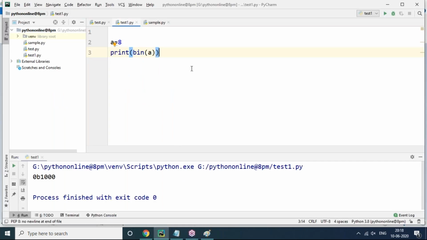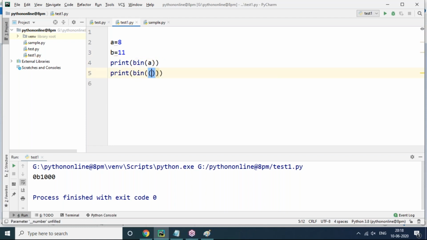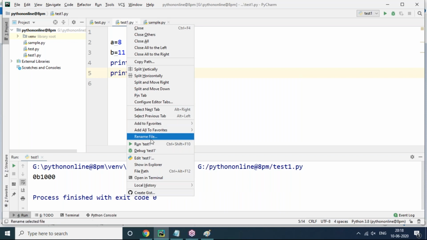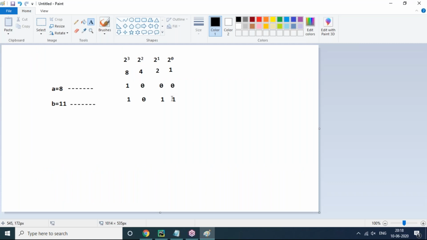If you want clarity, suppose again you take b equals 11. Now I am taking the binary form of b. Now you can see this, is this 1011 or not? You can cross verify whether you did it correctly or not like this. Same as it is, we are getting 1011.